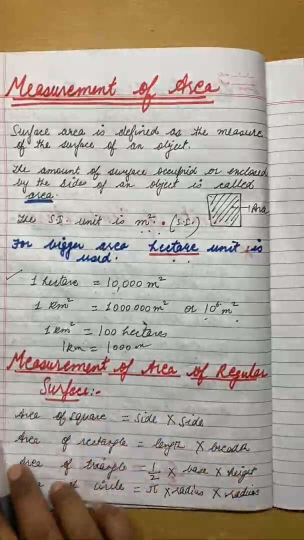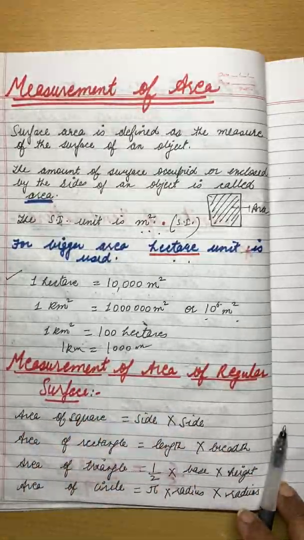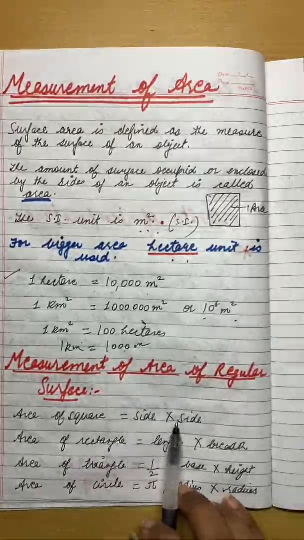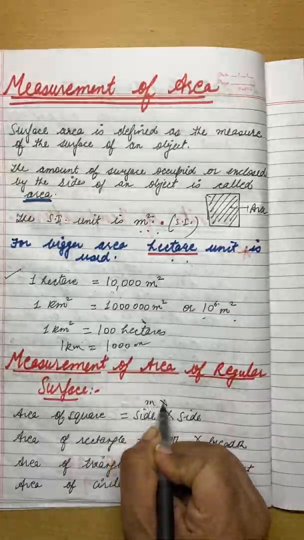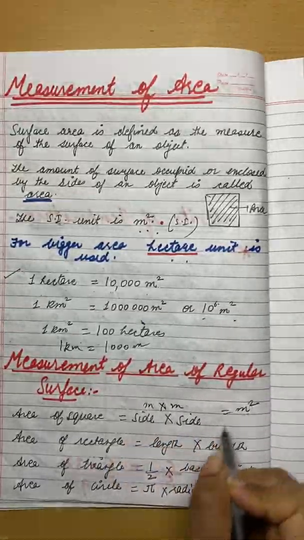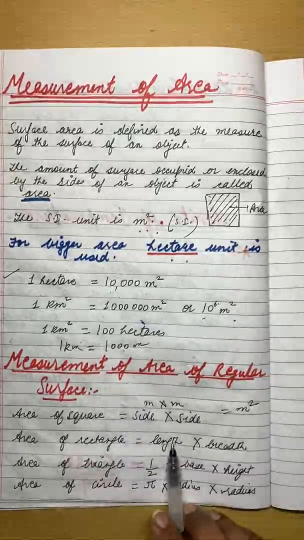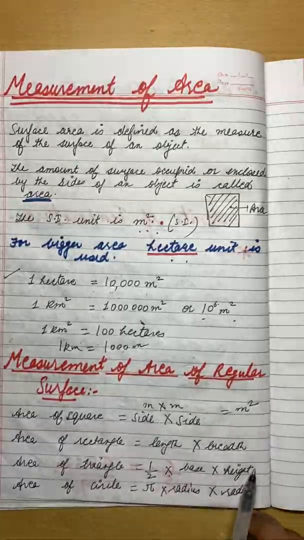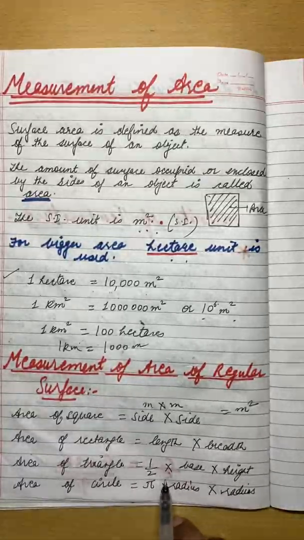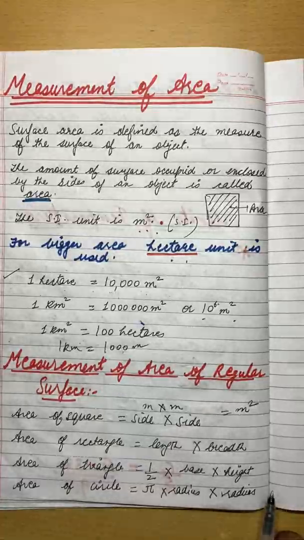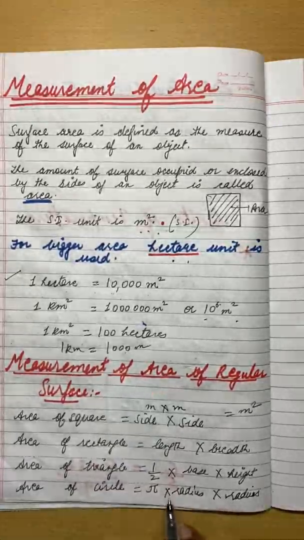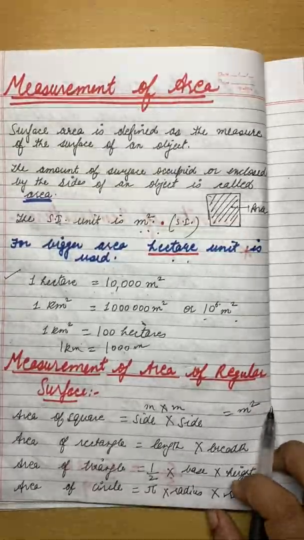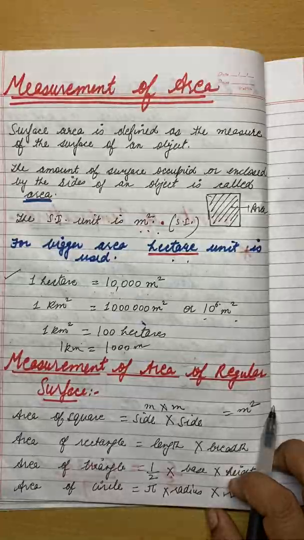There are a number of formulas. You must have gone through these formulas in your mathematics class. Area of square is equal to side into side, so the unit is meter square. Area of rectangle is length into breadth. Area of triangle is half into base into height. Area of circle is equal to pi into radius into radius. So these are the formulas to find the surface area of regular objects that have a fixed shape.